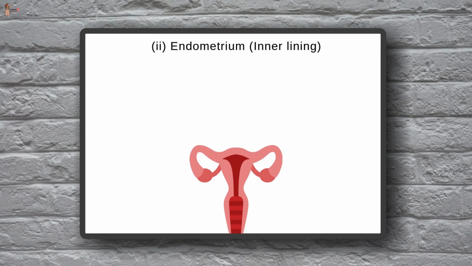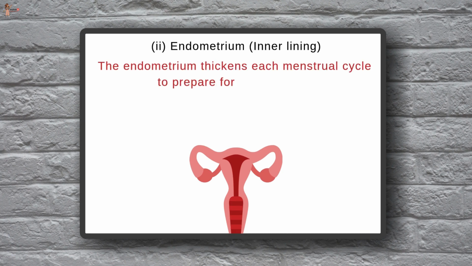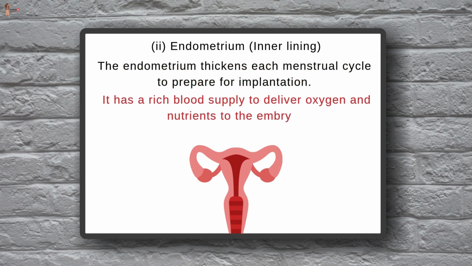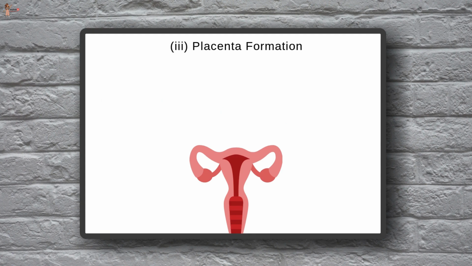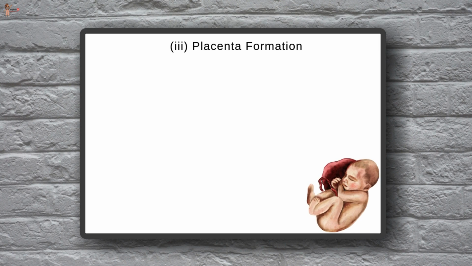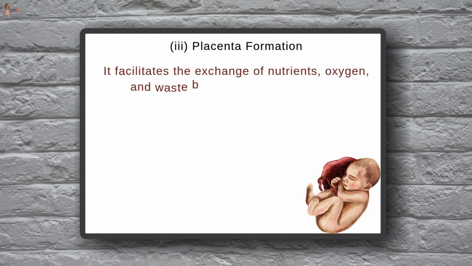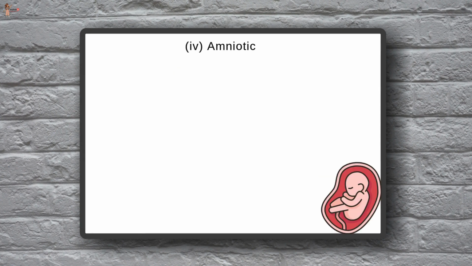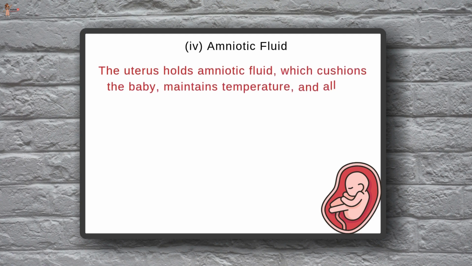Endometrium, or the inner lining. It thickens each menstrual cycle to prepare for implantation. It has a rich blood supply to deliver oxygen and nutrients to the embryo. Placenta formation. The placenta develops within the uterus, connecting to the baby via the umbilical cord. It facilitates the exchange of nutrients, oxygen, and waste between mother and baby. Amniotic fluid. The uterus holds amniotic fluid which cushions the baby, maintains the temperature, and allows movement for proper development.